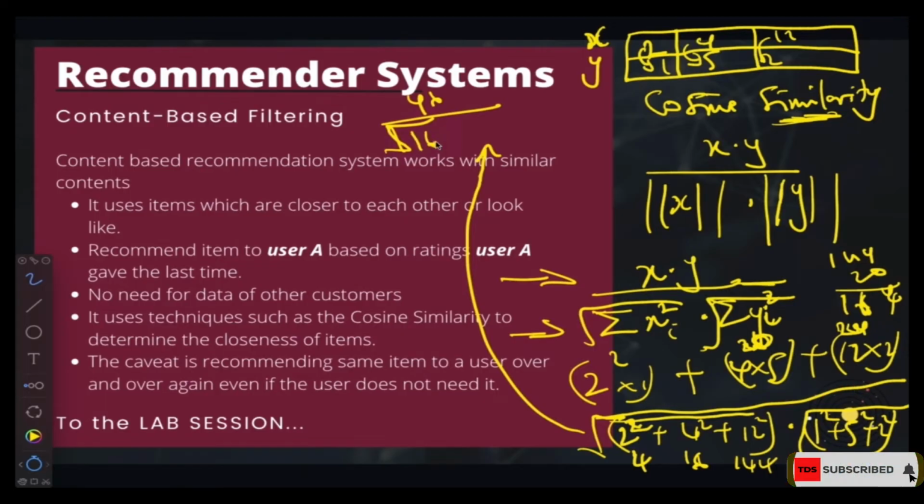And the denominator we're going to have the root of 164, multiplied by the root of, so this one will give us 1 squared, which is 1, 5 squared is going to give us 25, and 2 squared is going to give us 4. So it's more like 25 plus 5, which is 30. So let's see how this calculation goes.